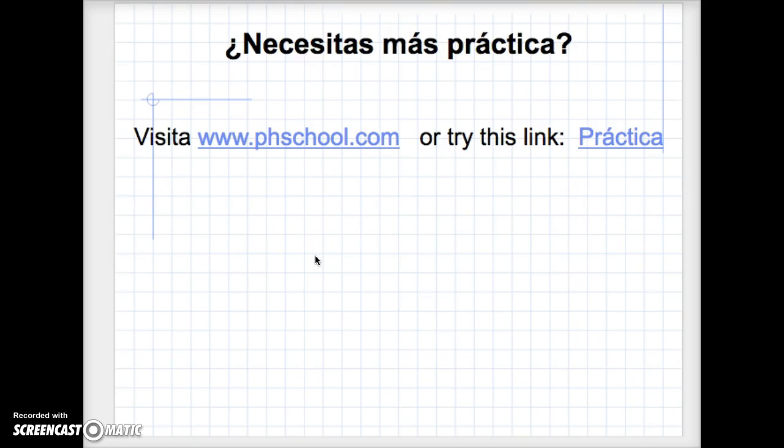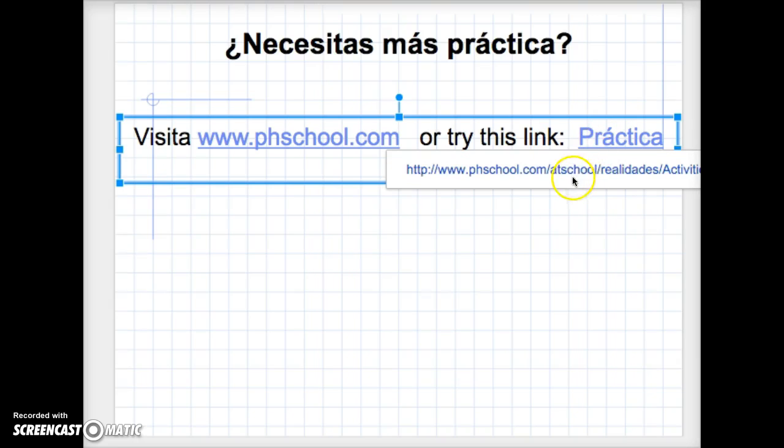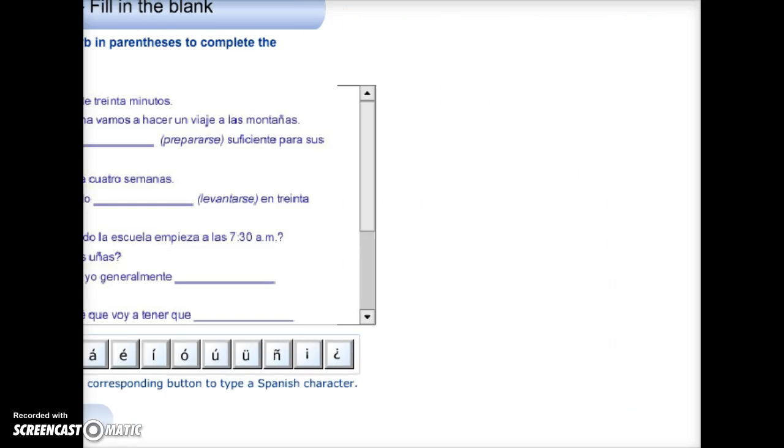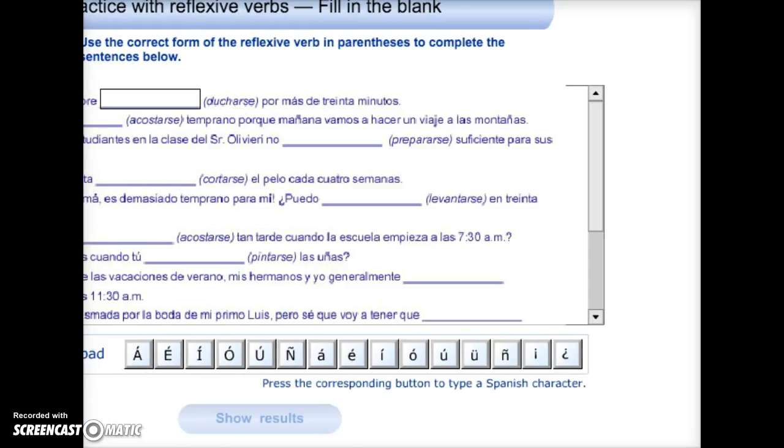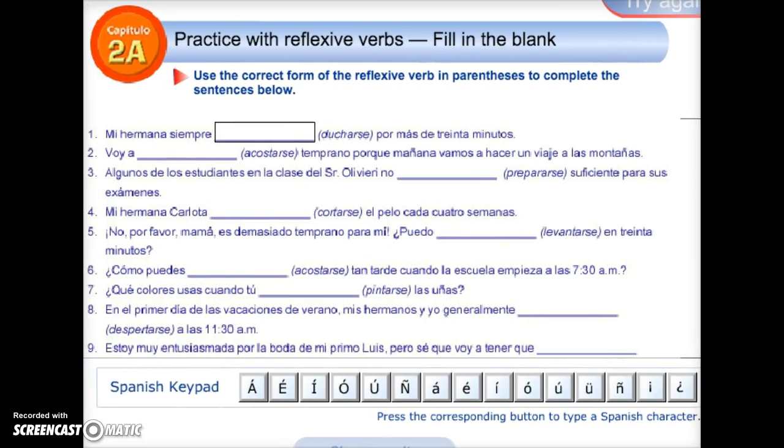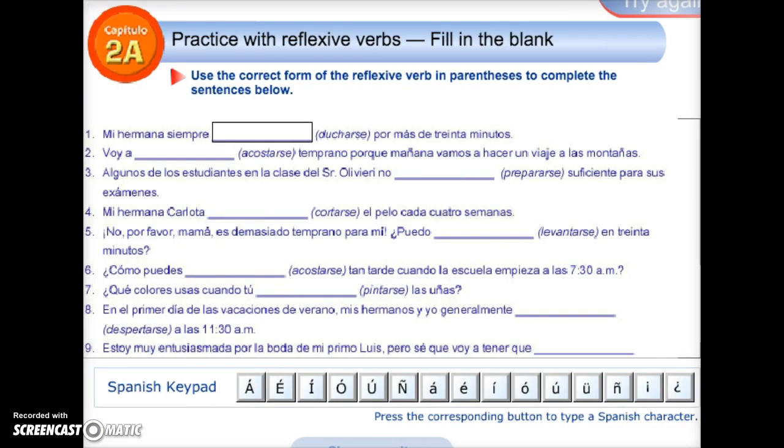All right, the last thing we have here, if you want to have some more practice, you could go to phschool.com. Remember, at the end of every lesson with the grammar in our textbooks, you can just type in the web code, or if it works, click on this link, Práctica here. You can make this a little bigger. Sorry about this. Lo siento. Aha, here we go. So here you have some examples. This is where the link takes you.